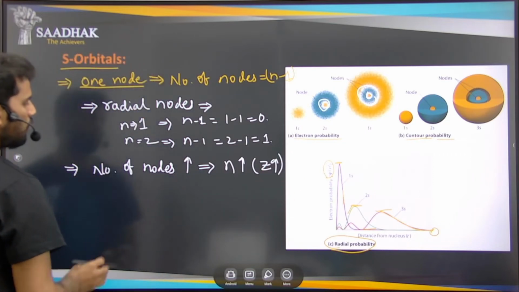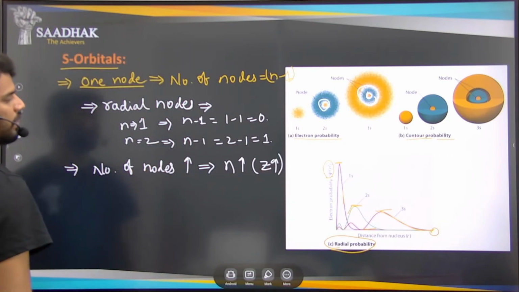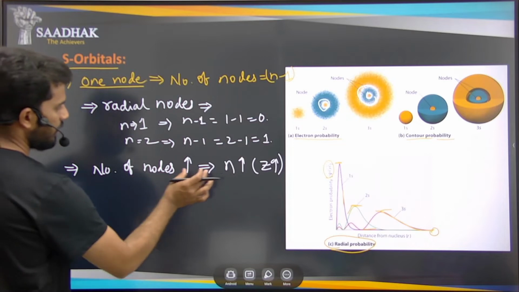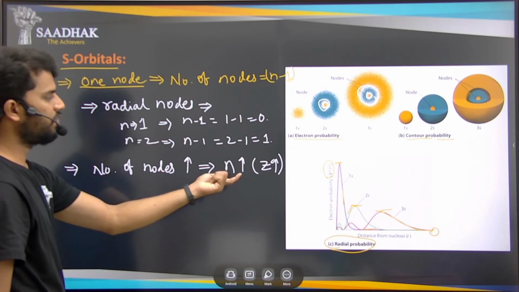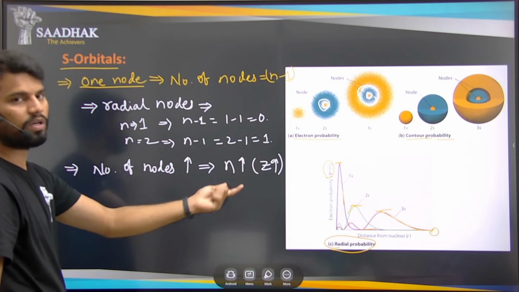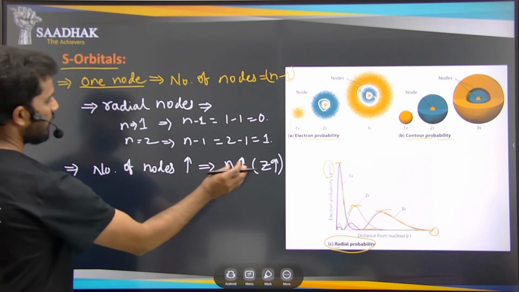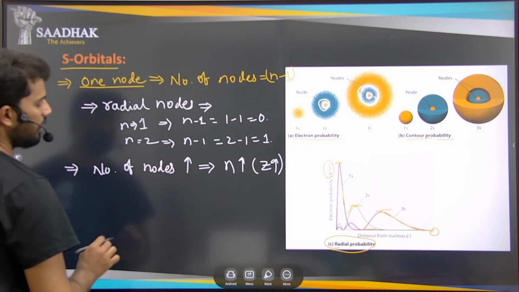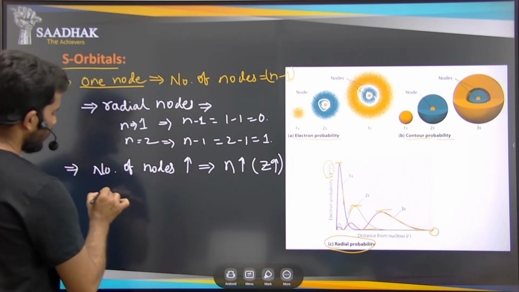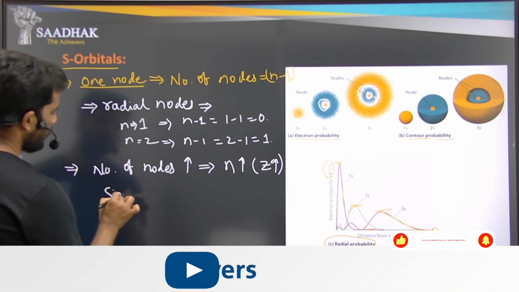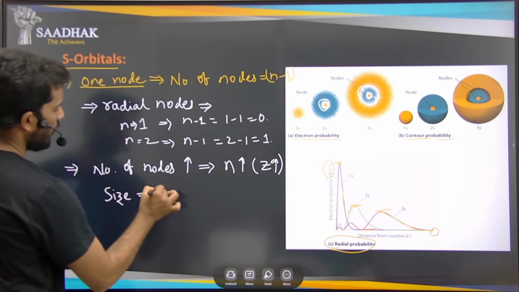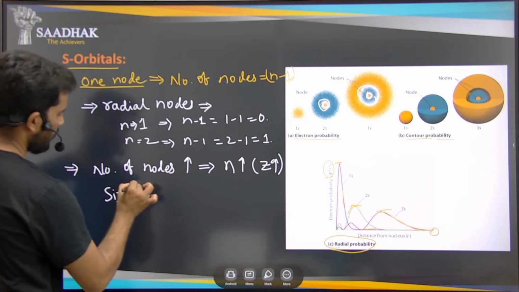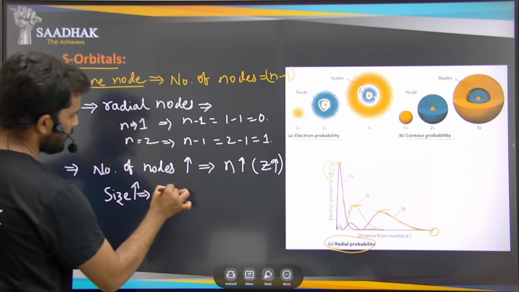How do we analyze this? The nodes are increasing because the principal quantum number is increasing. As the principal quantum number increases, the nodes increase, so the size of the s orbitals will also increase.